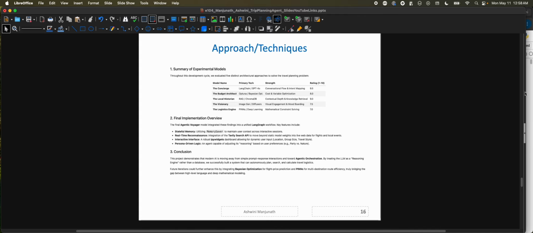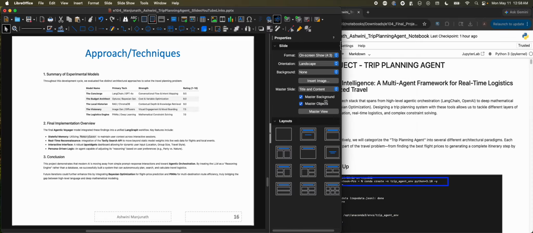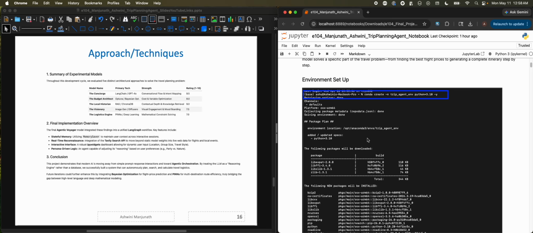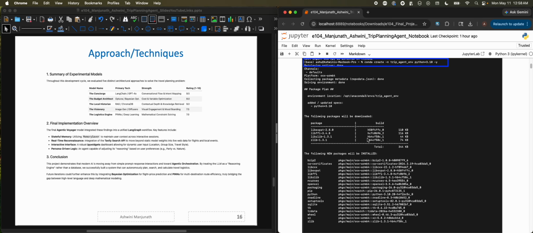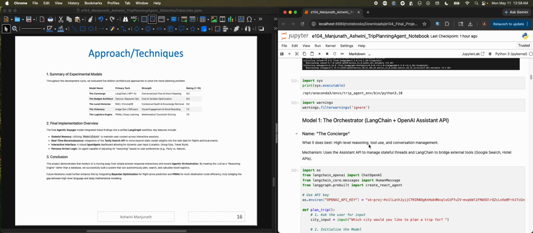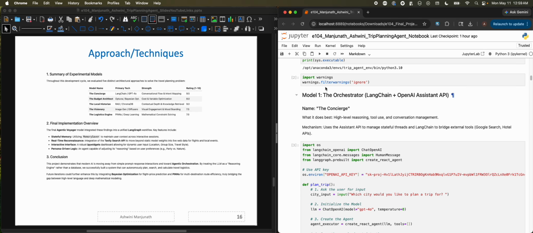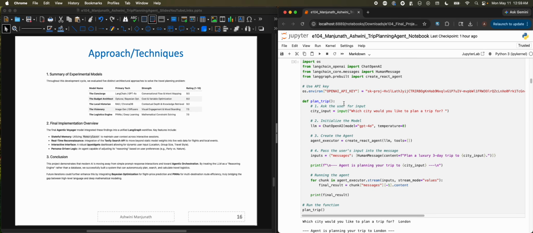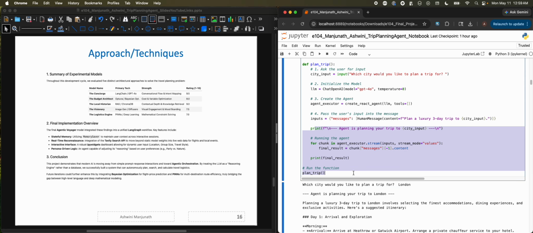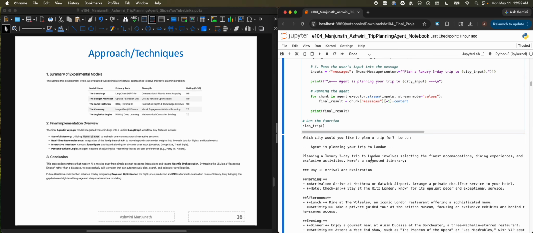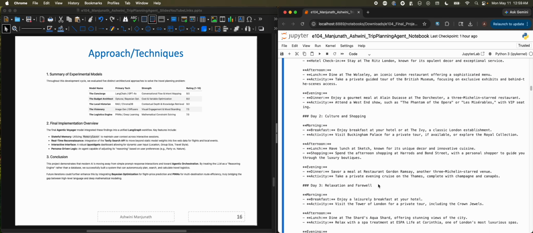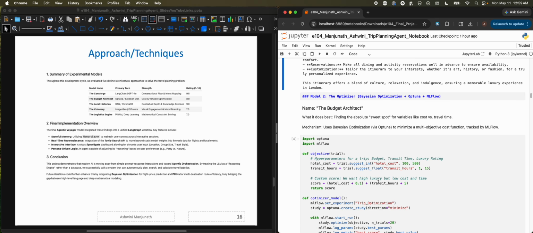Let's take a quick look at how these were designed and experimented, like creating a new environment, installing the packages, and trying each different model over here by giving the API key and then extracting the detailed itinerary response, as you can see here.